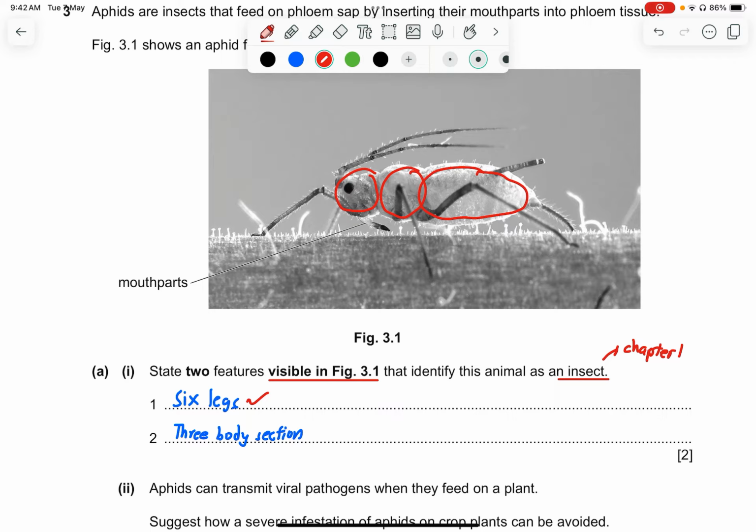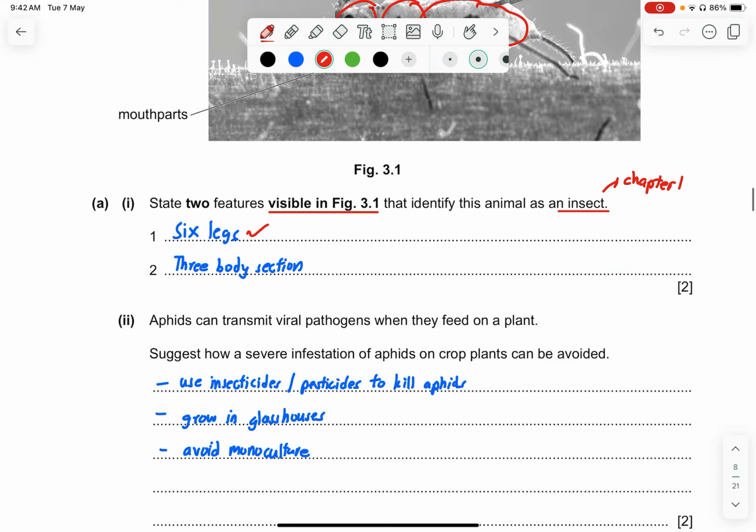3 body sections, so you can also state that that's a feature also. Part 2, aphids can transmit viral pathogens when they feed on the plant. Suggest how severe infestation of aphids on crop plants can be avoided.